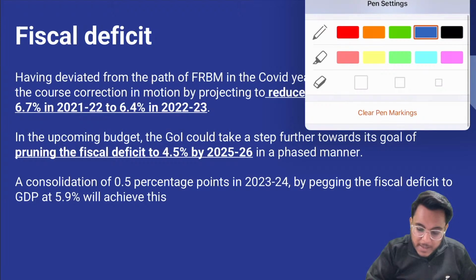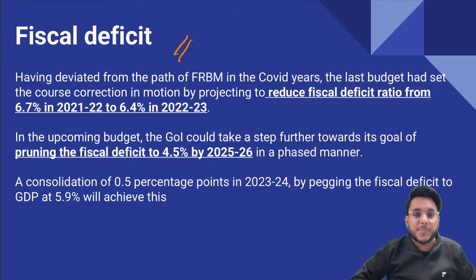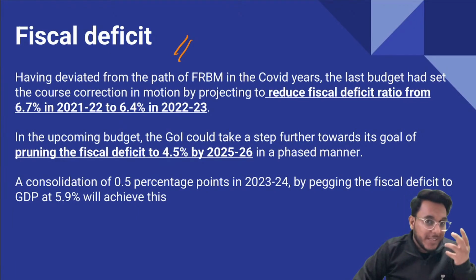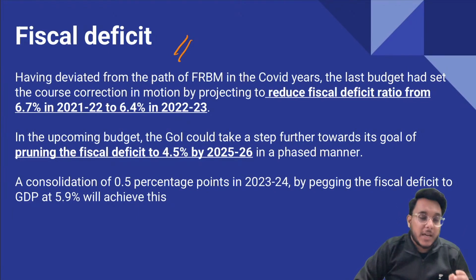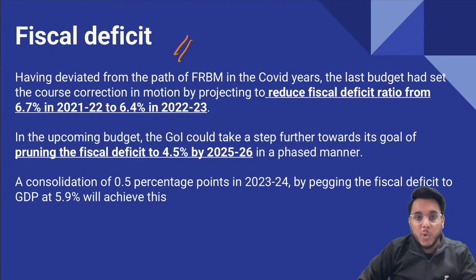Then the next focus should be on bringing the fiscal deficit under control. Now, guys, understand this: when we spend more than our receipts, we have a fiscal deficit. So when the government is spending more and its receipts are less, there is a fiscal deficit. A fiscal deficit will usually be there in developing countries, but we need to keep it within a manageable limit. Now we have the FRBM, the Fiscal Responsibility and Budget Management Act, which has put a mandate on the government to keep the fiscal deficit in a manageable limit.